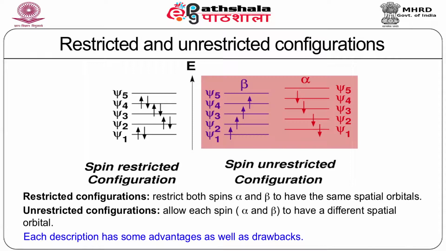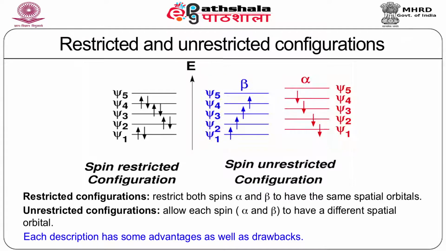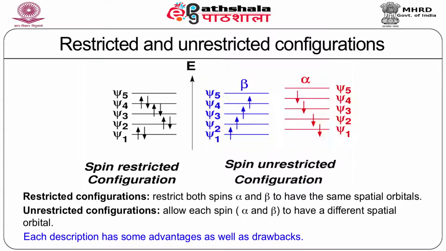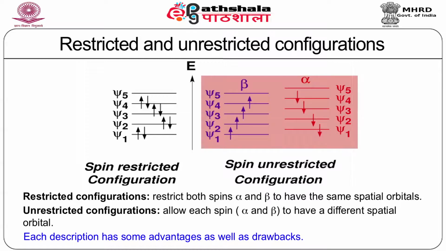The second category is the unrestricted configuration, which is shown in the right hand panel of the figure. It allows each spin, labeled as alpha and beta, to have a different spatial orbital, which is shown with a different color.